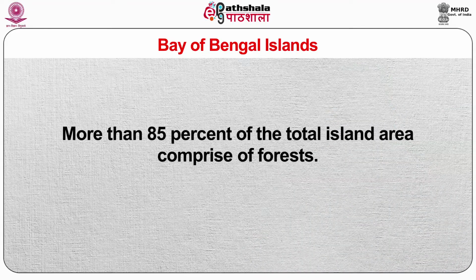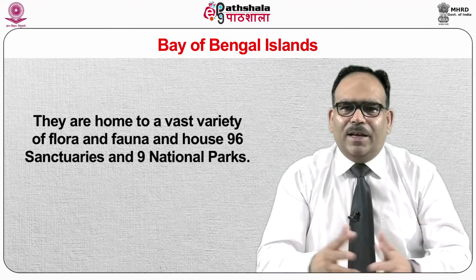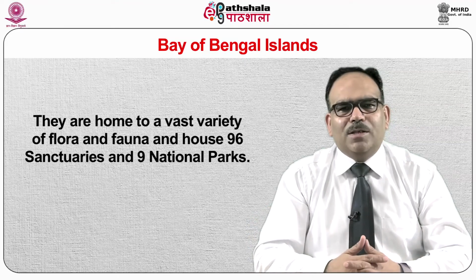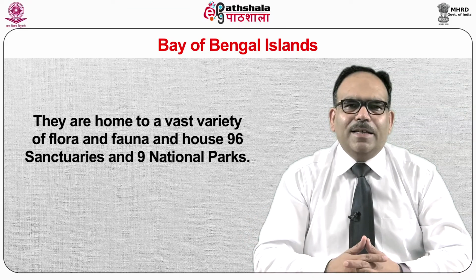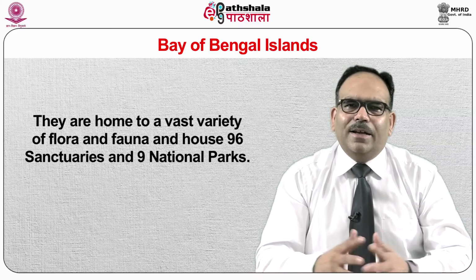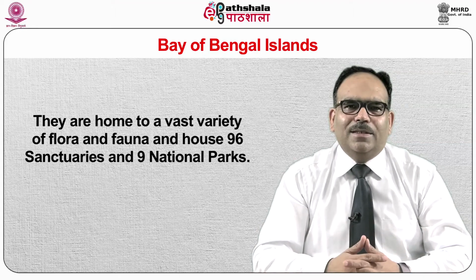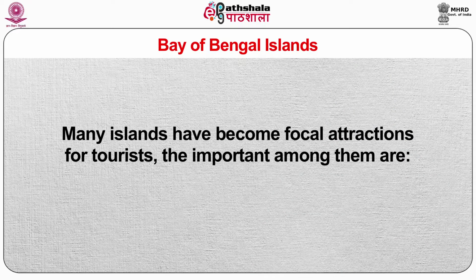More than 85% of the total island area comprises forests. They are home to a vast variety of flora and fauna and house 96 sanctuaries and 9 national parks. Many islands have become focal attractions for tourists.